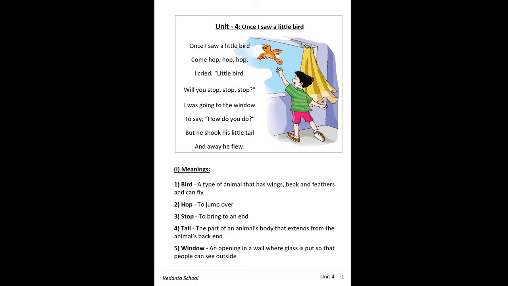Now let's do some meanings. Bird, a type of animal that has wings, beak and feathers and can fly. Hop, to jump over. Stop, to bring to an end. Tail, the part of an animal's body that extends from the animal's back end. Window, an opening in a wall where glass is put so that people can see outside.